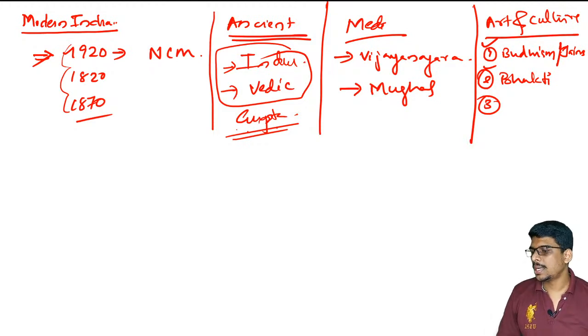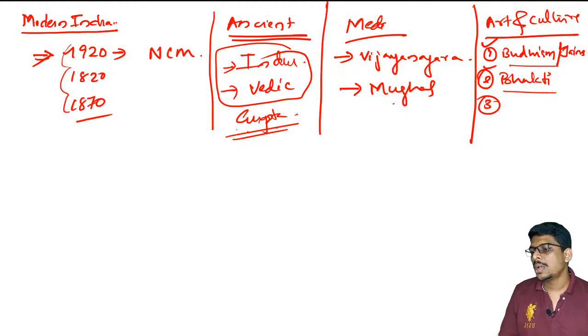At least go through all the topics mentioned. It does not mean that you should be focusing on just these topics. I don't mean that you will be getting 5 or 10 questions from these. Just give certain importance to these sections and revise them with a little more focus. That is, in medieval, Vijayanagara is there, Mughal is there, you should focus on that. In art and culture, Buddhism and Jainism are there, Bhakti is there. I cannot predict all the questions. If I could predict, nothing else would be needed for prelims. I am just giving you certain suggestions. There can be a question on these topics.